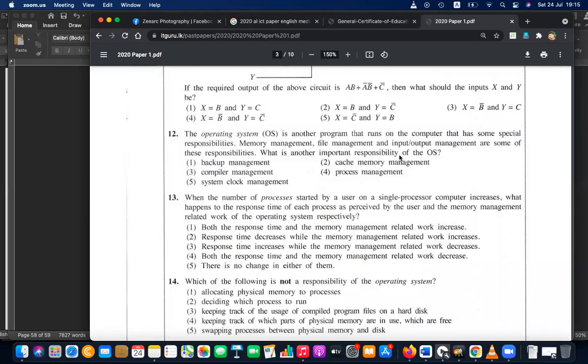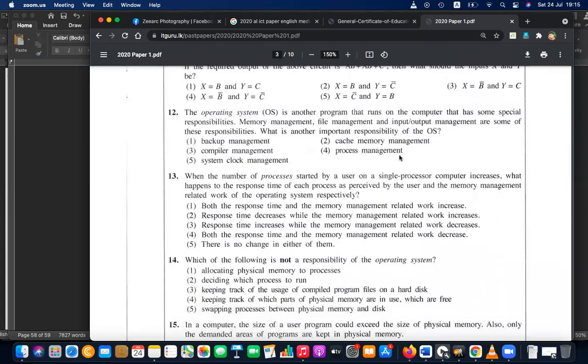Operating system is another program that runs on the computer and has some special responsibilities. Memory management, file management, and input/output management are some of them. What is another important responsibility of the OS? We call the operating system a resource manager. Mainly it manages the main resources of your computer: memory, processor, file, and network, with security and users as the main components.